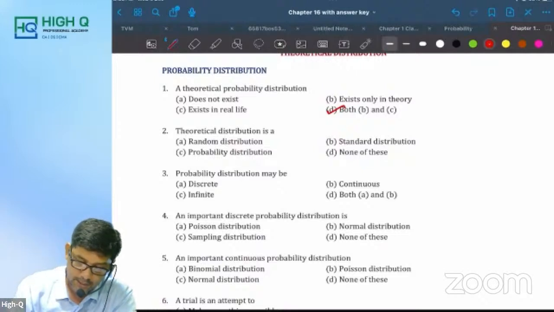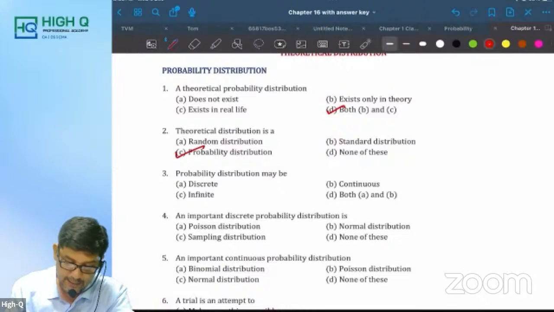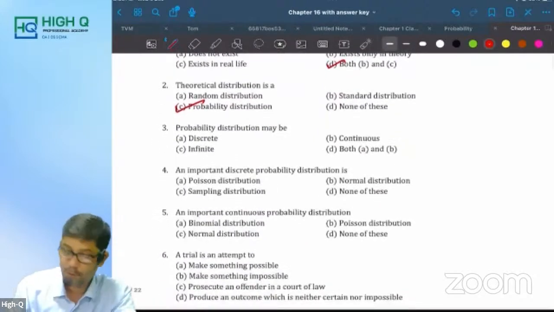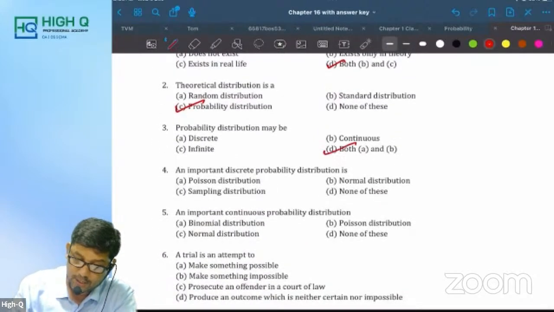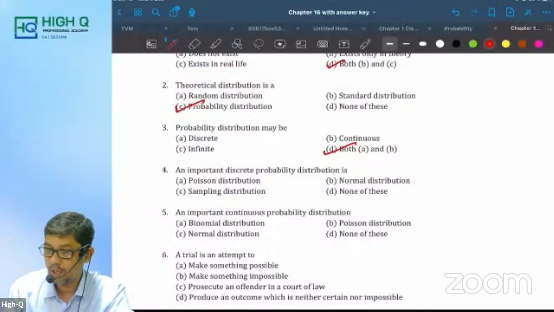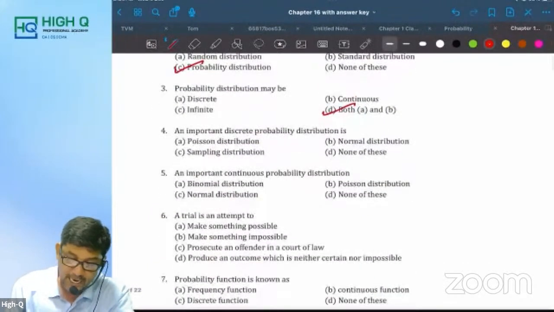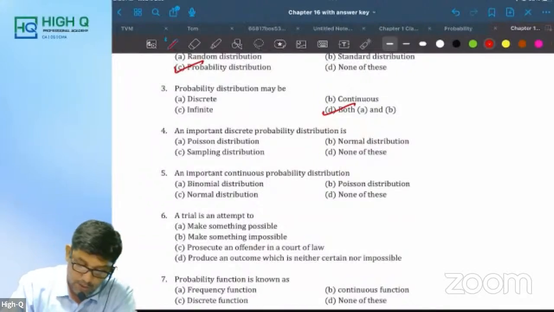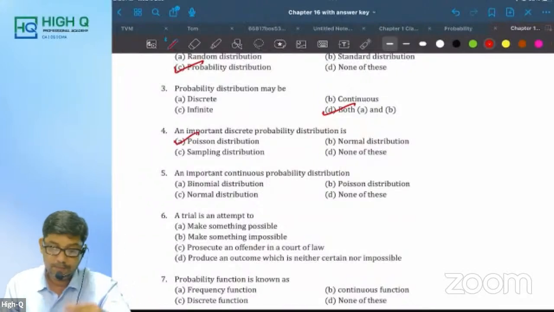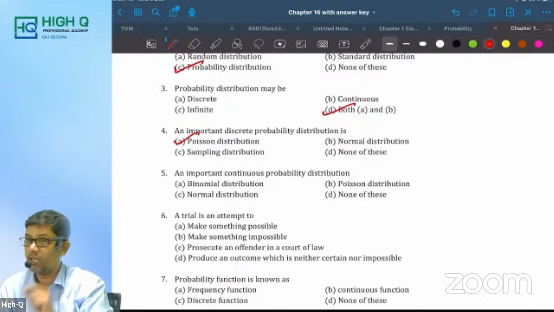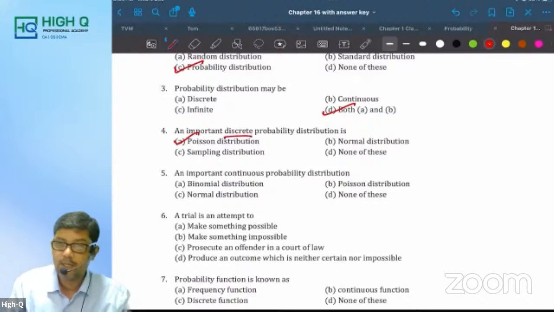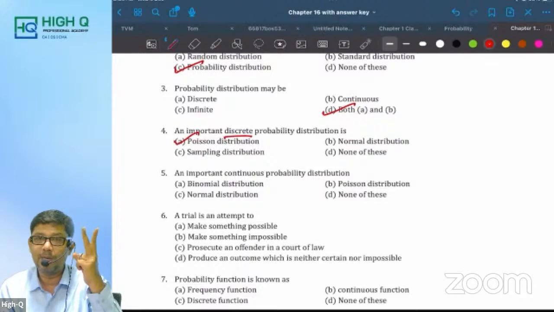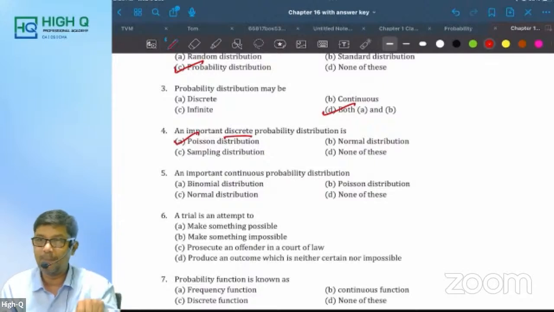Look at this. Theoretical distribution is a probability distribution. Excellent. Probability distribution may be what? Discrete or continuous. Right. An important discrete probability distribution among this, what is it? Poisson. Normal is a continuous distribution. The question is what? Discrete. Discrete is only two. One is binomial, the other one is Poisson. Binomial is not given, but Poisson is given.